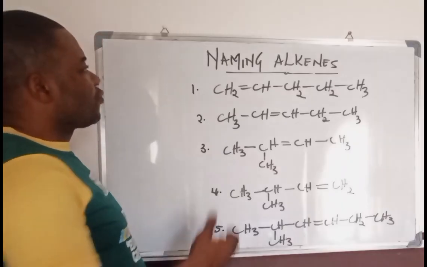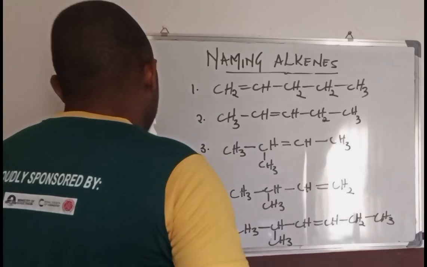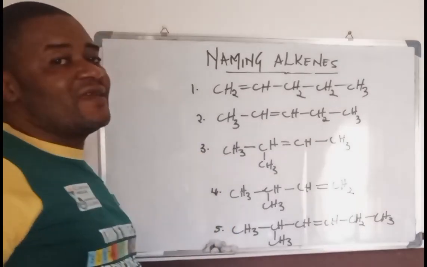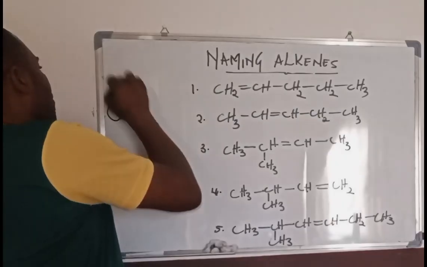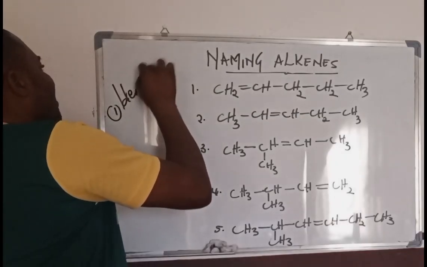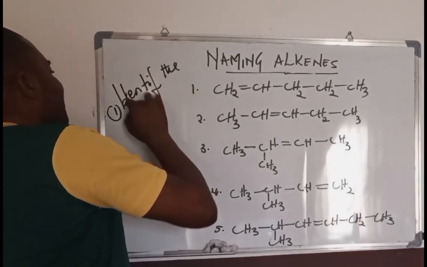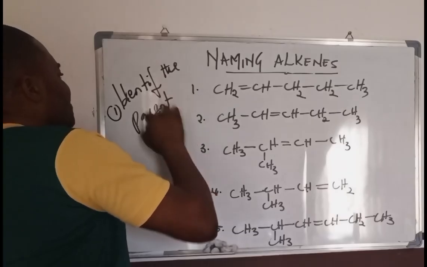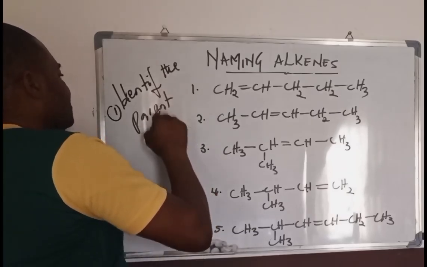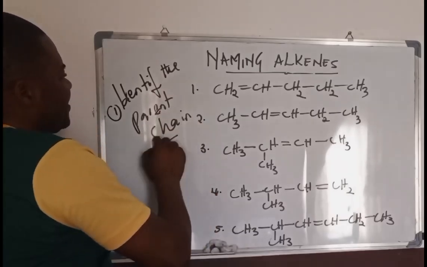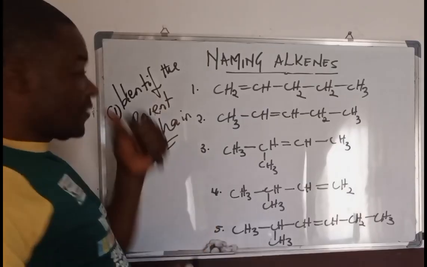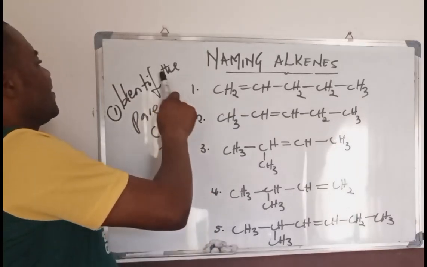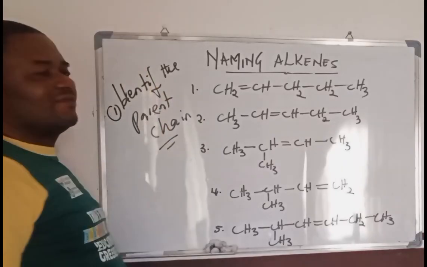Now, for us to be able to name alkenes, the first thing we must know is to identify the parent chain. That is number one. You must be able to identify the parent chain.